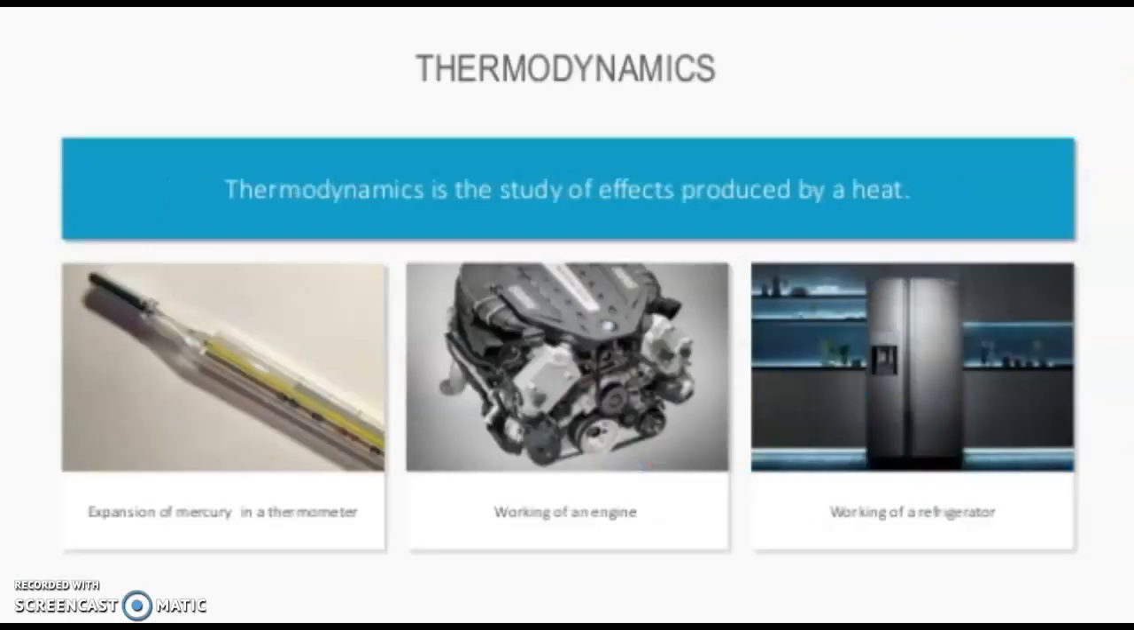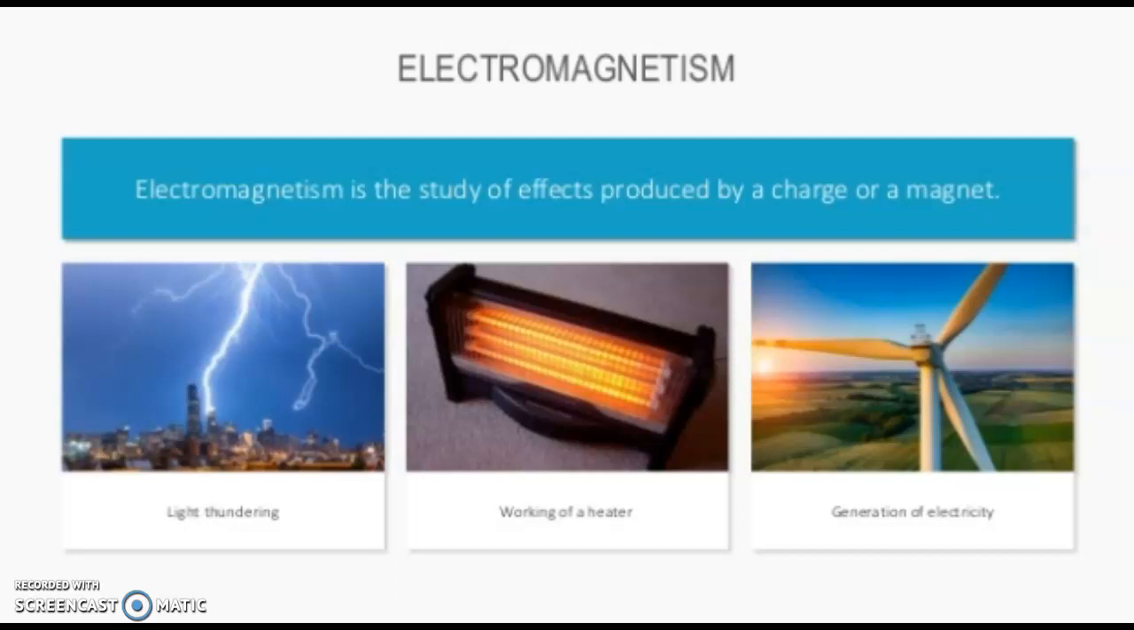Next is thermodynamics. What do you mean by thermo? Thermo means temperature, heat. So it is the study of effects produced by heat. For example, here is a thermometer where the mercury expands by absorbing heat. Here is a thermal engine. There is a refrigerator. There are many more examples also. All these things where heat and the effects produced by heat are studied come under thermodynamics.